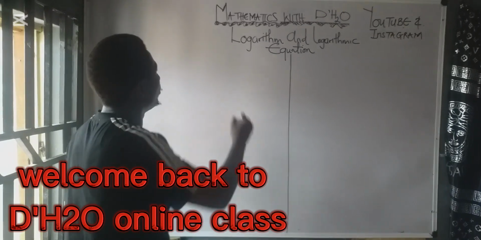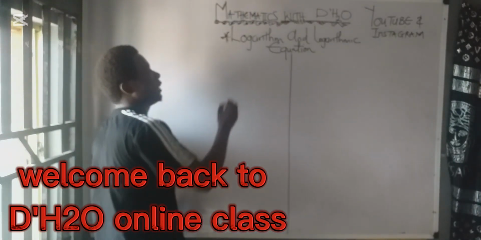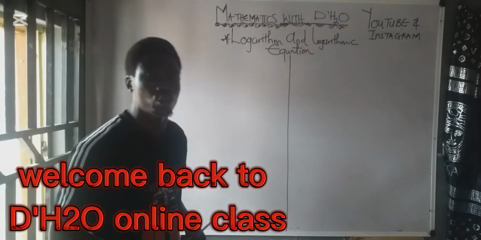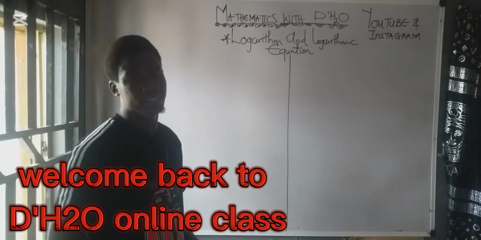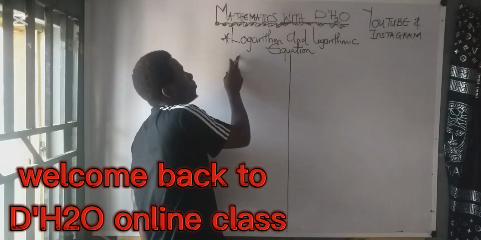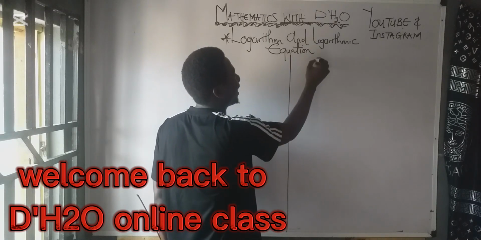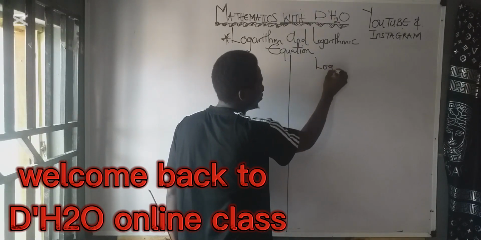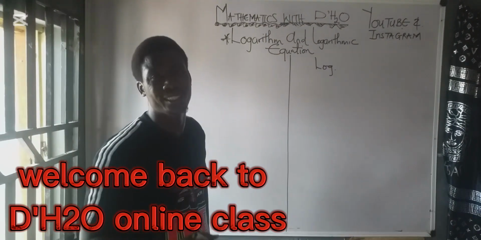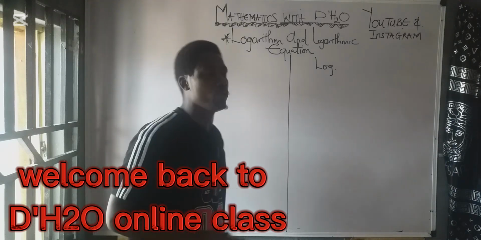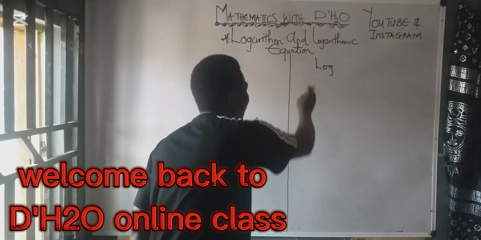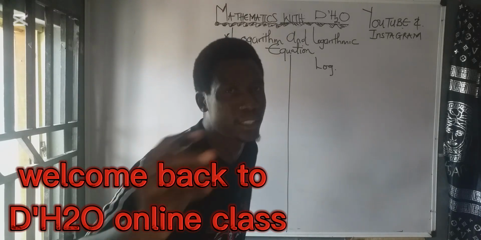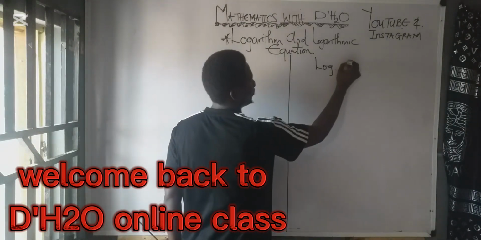Class, we are going to be looking at logarithm and logarithmic equation. First of all, I will show you how to pronounce logarithm. Before we do that, the short form of writing logarithm is log. Help me pronounce it. This thing is called what? Log. So if you want to write logarithm in mathematics, we write it as what? Log.